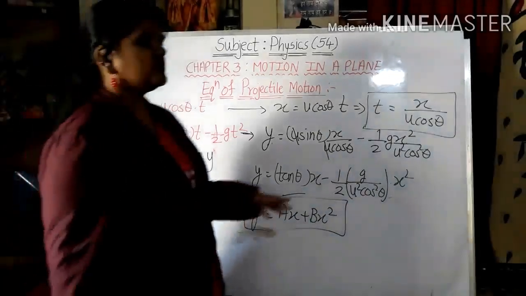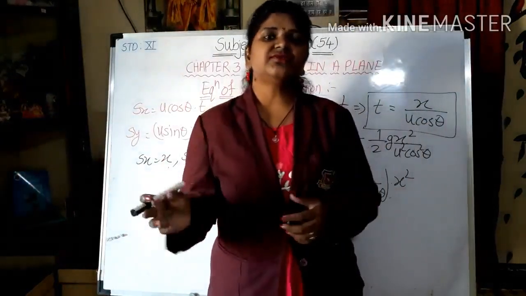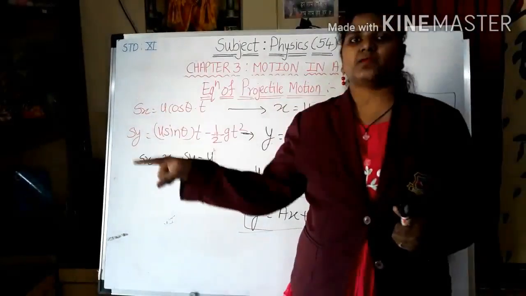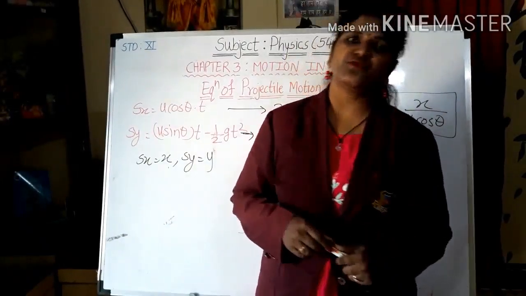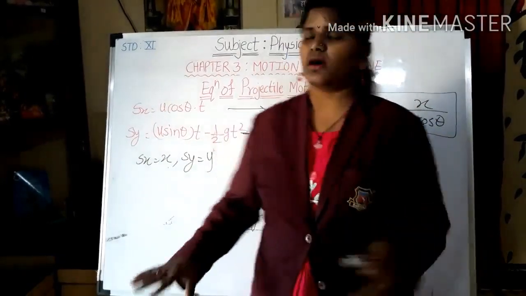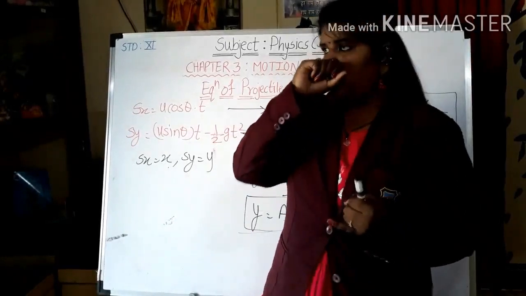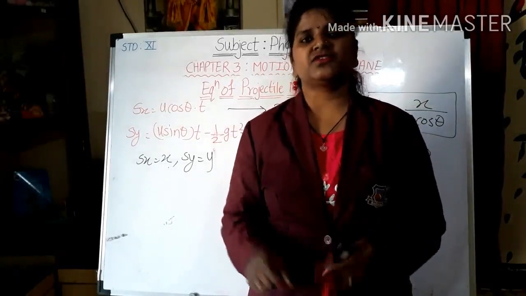So this gives you an idea about projectile motion. The projectile comes out to be in parabolic motion. It is in a parabolic path. Okay. So this is all about today's session, in which we have done all about projectile motion. We have seen time of flight, range of flight, maximum height, and the equation of projectile.